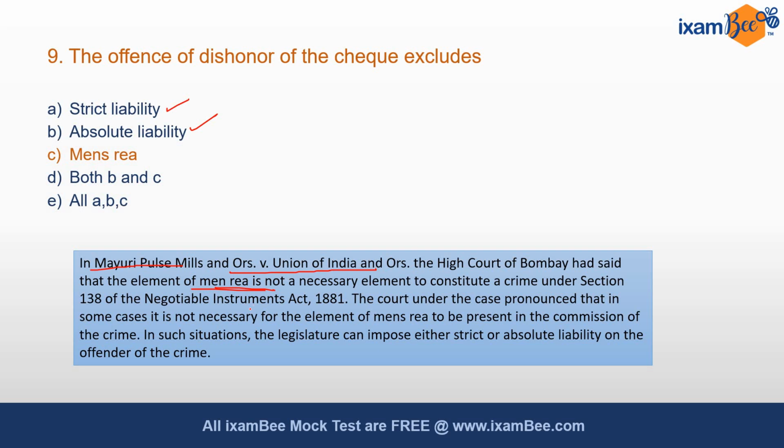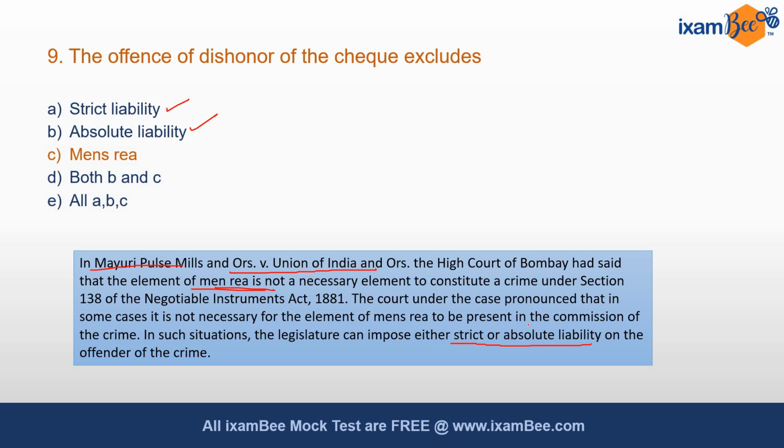The court in the case pronounced that in some cases it is not necessary for the element of mens rea to be present in the commission of a crime. In such situations, the legislature can impose either strict or absolute liability on the offender. So why is mens rea not included? Think of it this way. Suppose a check is dishonored and the holder of the account later takes up a defense that I did not know there was a lack of funds in my account, or that the check could be dishonored, that it was not intentional. This will increase the litigation in the courts.